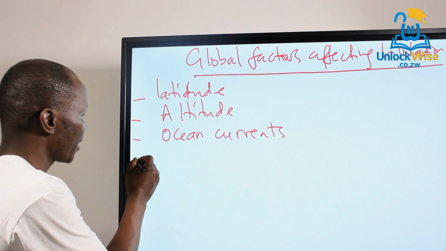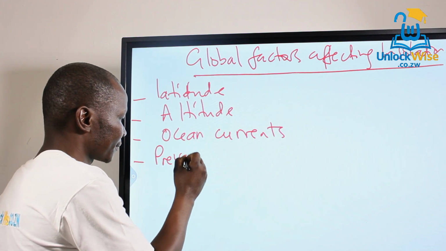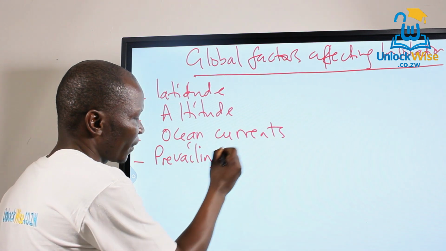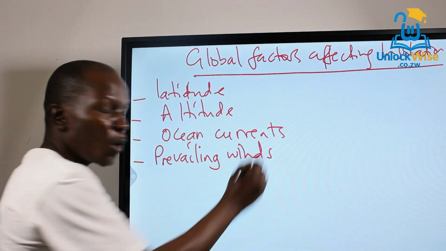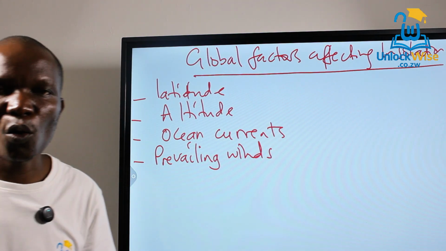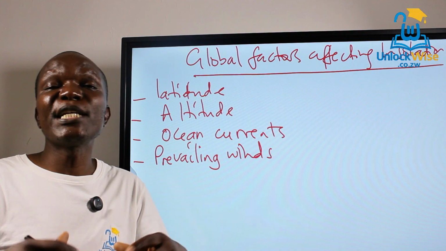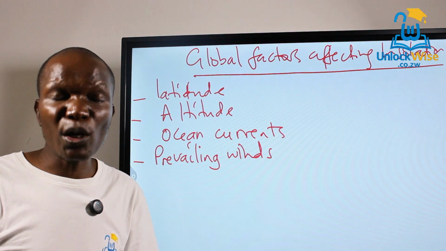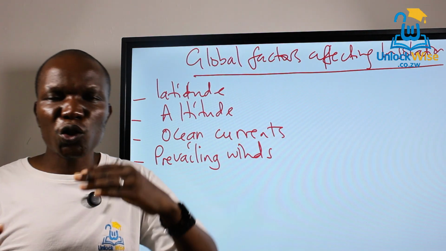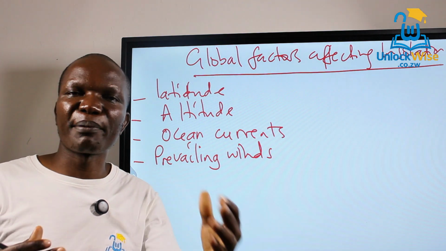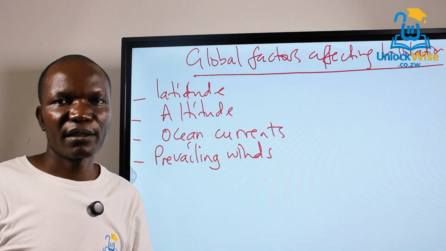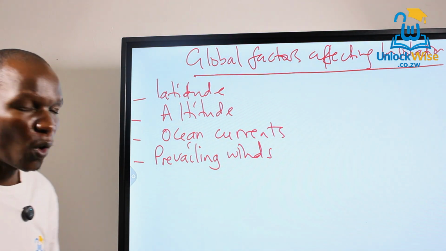The same with prevailing winds. Prevailing winds also have an influence on temperature. Why? Because wind also has the ability to carry heat. So if a warm wind blows towards a particular area, it also brings warmer conditions. It's very important for you to know about that.